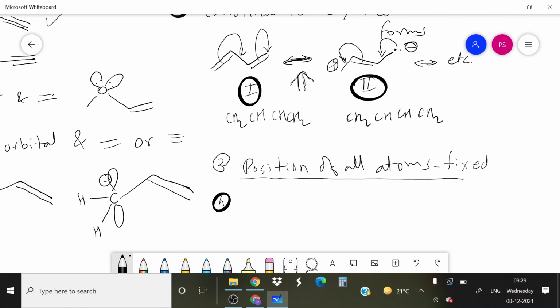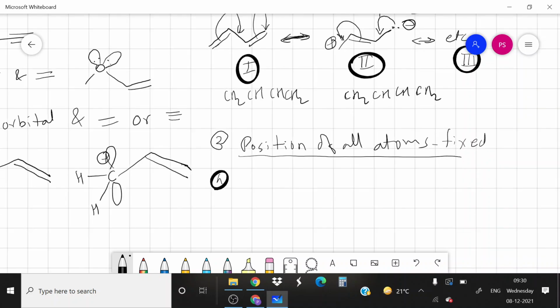So in any two structures, the arrow must be a resonance arrow, and its meaning is that these two canonical forms can be interconverted. You can convert 1 into 2 and 2 into 1, and 2 into 3 and 3 into 2.